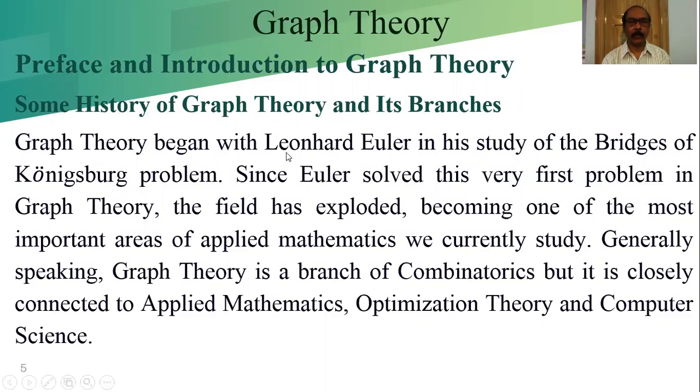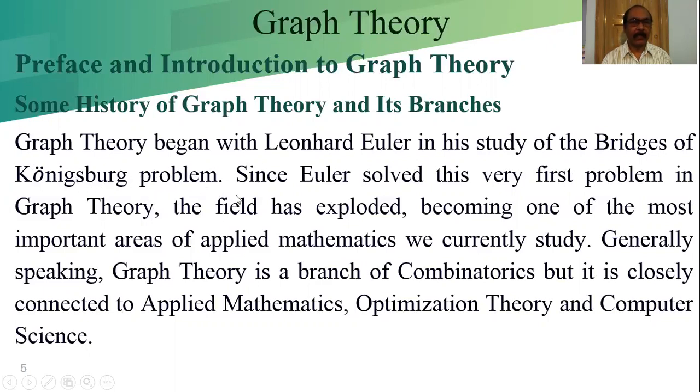Graph theory began with Leonhard Euler in his study of the bridges of Königsberg. This problem is known as the Königsberg problem. We will discuss this problem later on. It was solved, but the Königsberg problem is actually unsolvable, because some constraint cannot be satisfied.